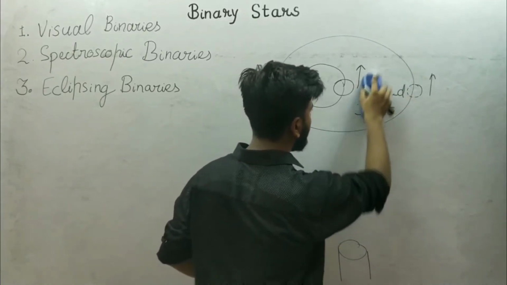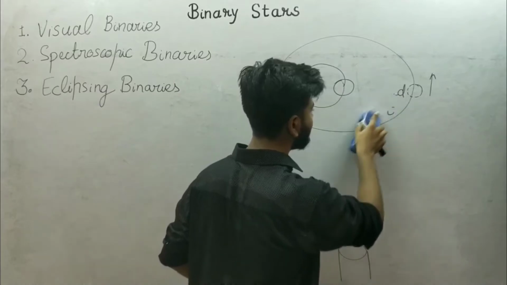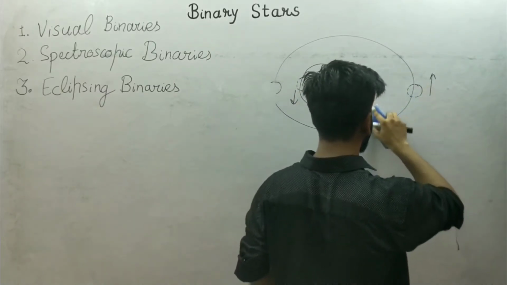So we know about the solar eclipse. What is the case of solar eclipse?